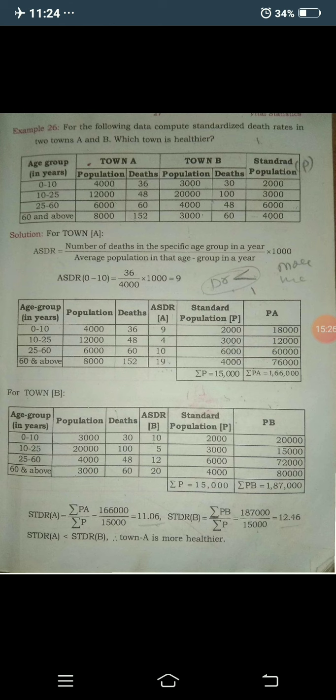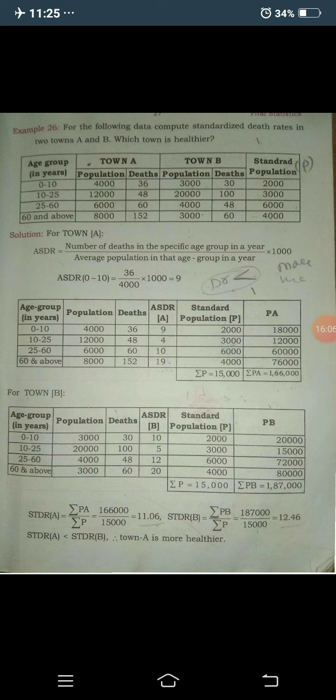It is one of the important topics for 2 marks or 1 mark. Why are we using the standardized death rate? And which measure is used for measuring the healthy condition? If they ask which measure is going to measure the healthy condition, then you have to answer that it is the standardized death rate. Here also we are finding, between the two towns A and B, which town is healthier.